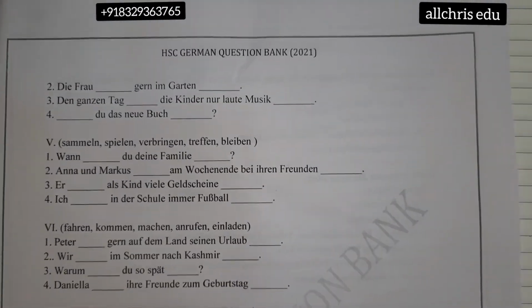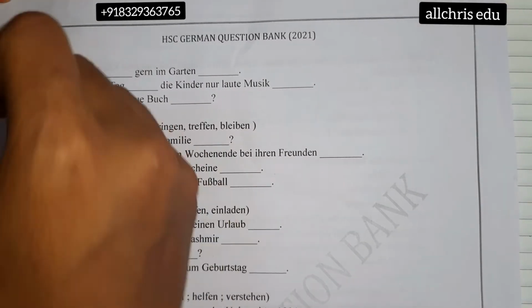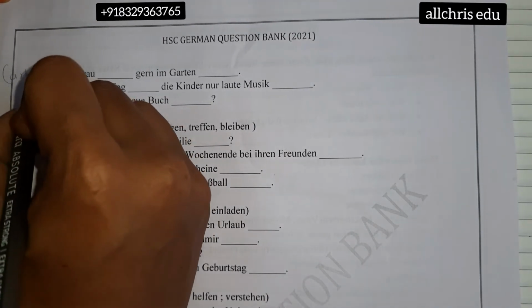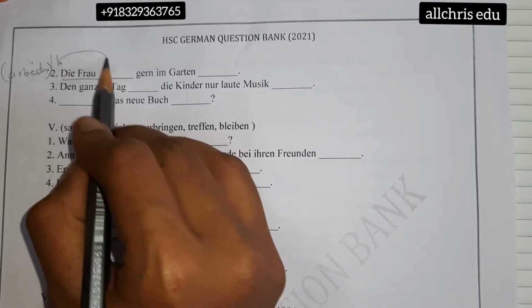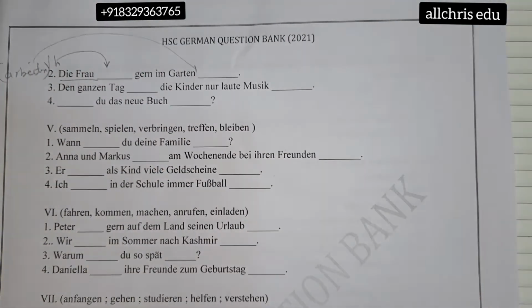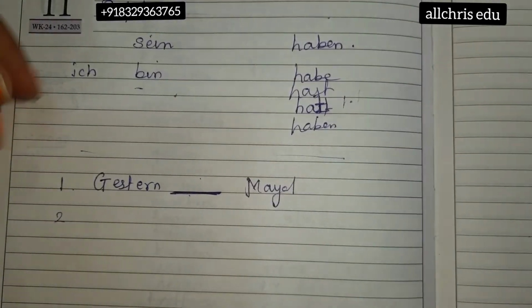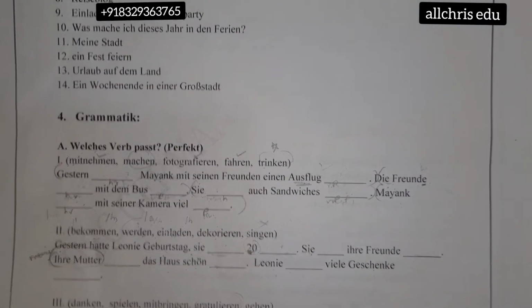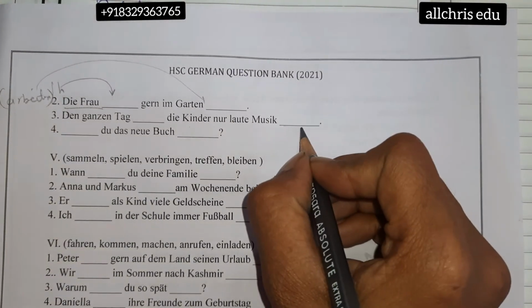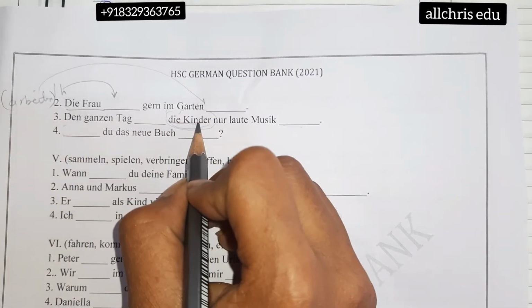Die Frau dash im Garten. So according to the hints they have given you, maybe your arbeiten can come. And the helping verb is haben. So die Frau, it is third person singular. So accordingly the helping verb should be conjugated. Arbeiten will become gearbeitet. Then den ganzen Tag dash die Kinder nur laute Musik. Laute Musik, what can we do with Musik? You cannot read music. You can hear music. So accordingly, laute Musik, gehört. And then den ganzen Tag die Kinder.